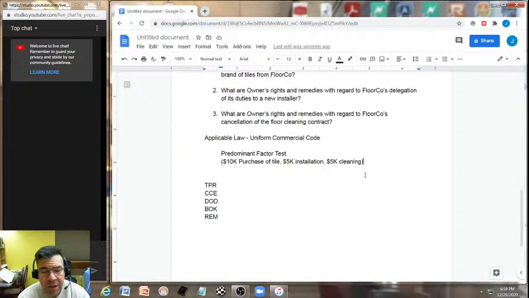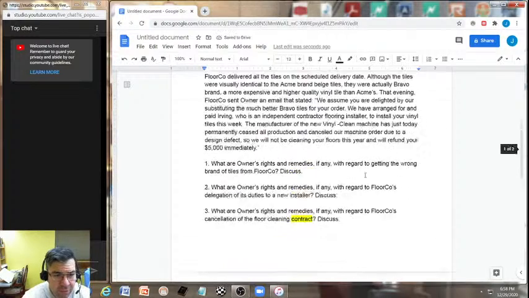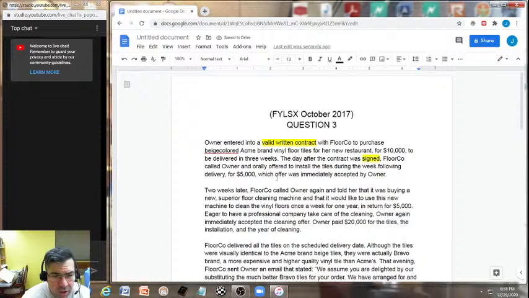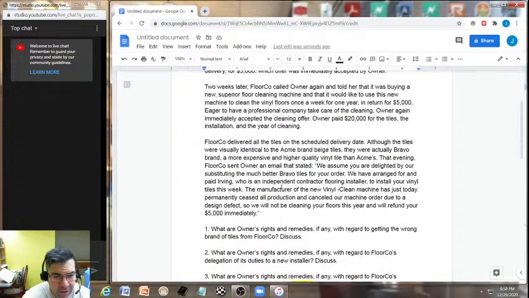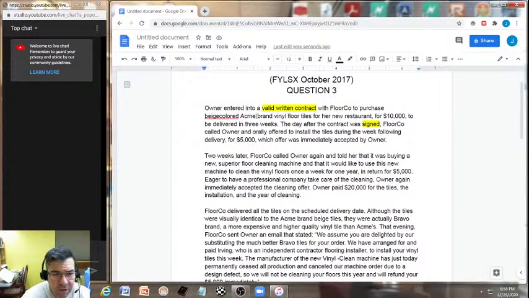But we could also, in a strategic essay sense, talk about both the UCC and common law where applicable in our contract analysis. Okay, now after having established that our contract is predominantly under the Uniform Commercial Code, we want to make sure to talk about merchants here as well. Do we have merchant status between the parties? Well, this is Florco. Looks to me like in Florco we have a merchant who deals with the purchasing, the installation, and cleaning of floor tiles. So we got one party.